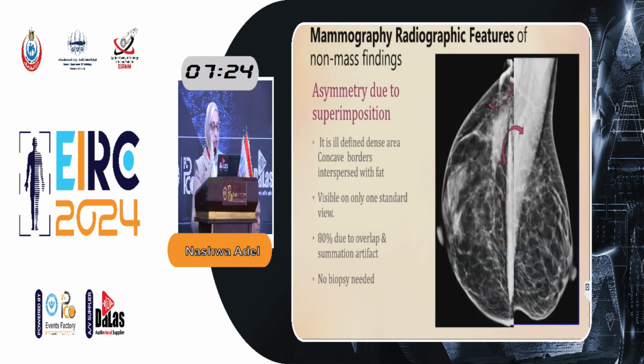First type is asymmetry due to superimposition. It is an ill-defined dense lesion with concave border interspersed with fat. It is visible in one standard view, and 80% of them are summation artifact and there is no need for biopsy.